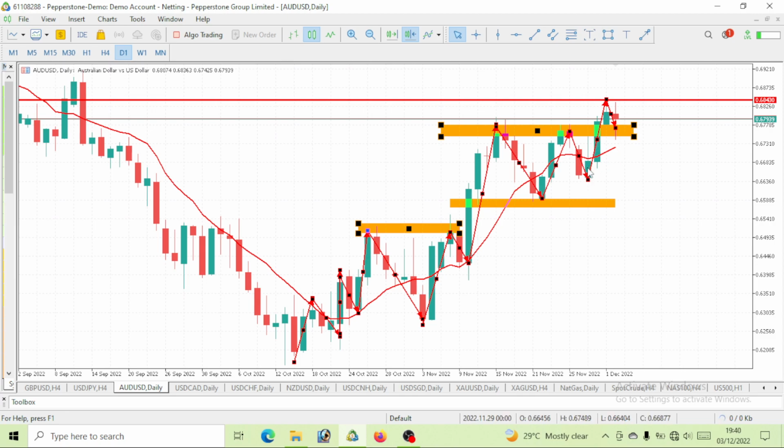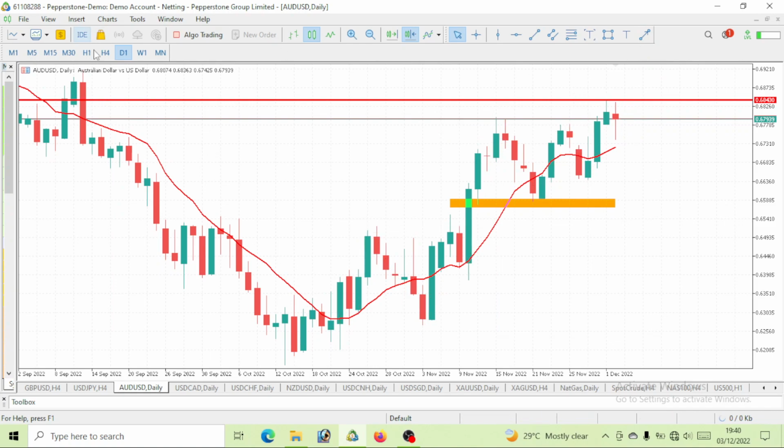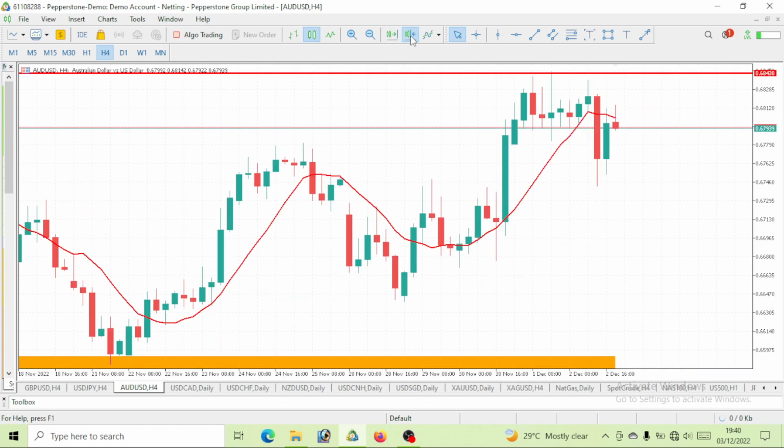So we can see it like this. Price breaks out of this resistance. Now price has given us a pullback, testing this resistance. What movement do we expect next on AUD USD? A continuous bullish move on this AUD USD. So now that this pullback has been made, guys, we're expecting a bullish move on AUD USD. That should now take us to the 4-hour time frame where we would want to place this trade.